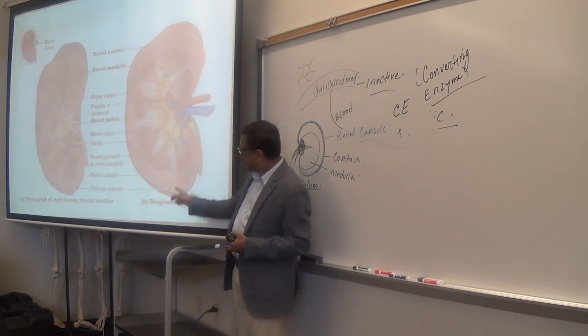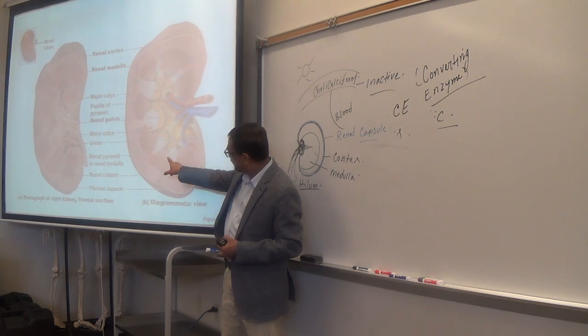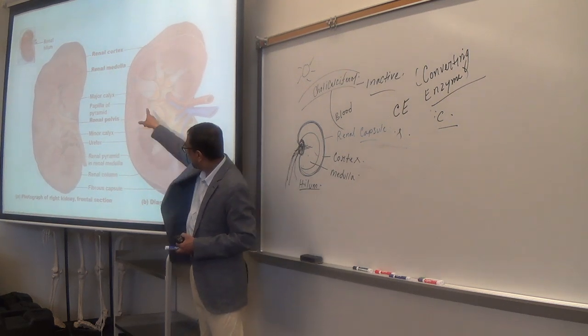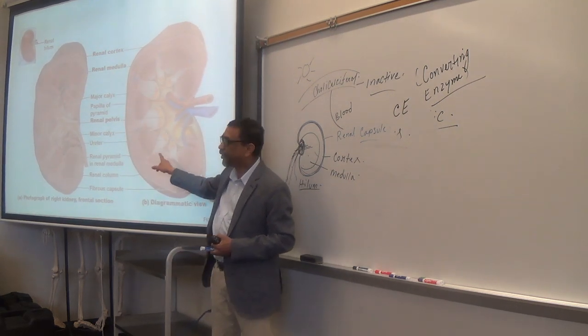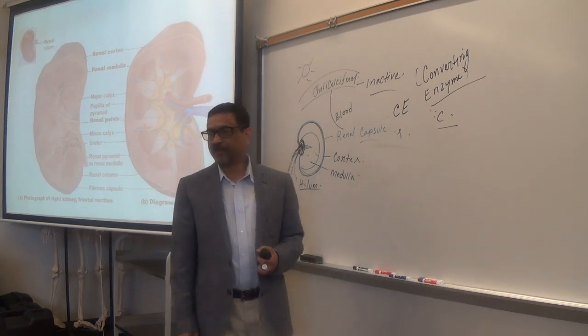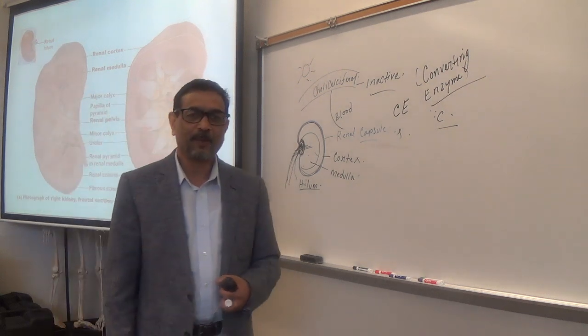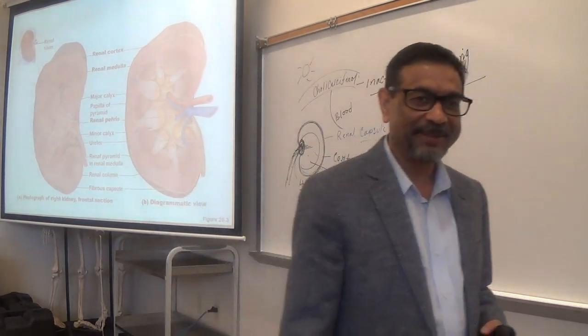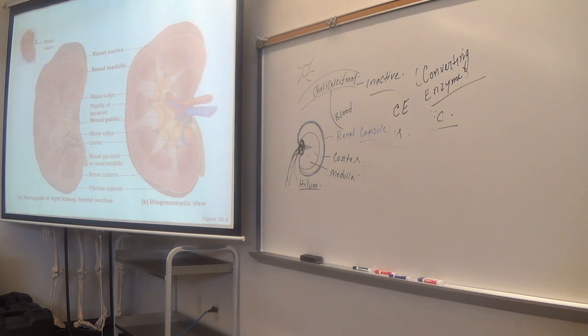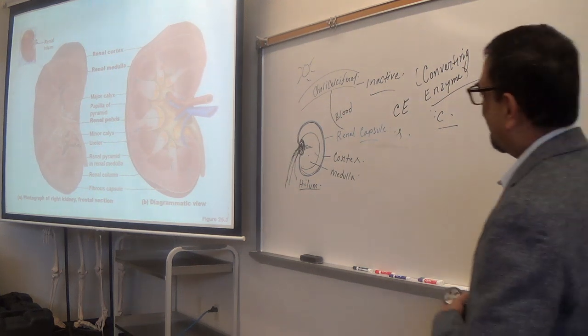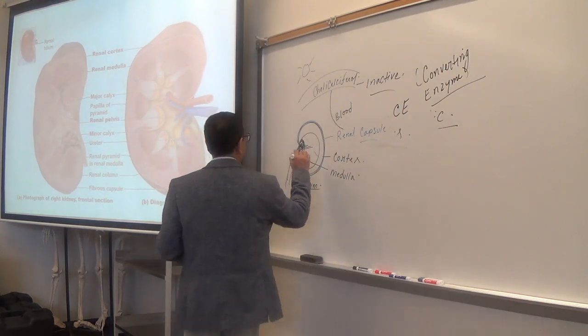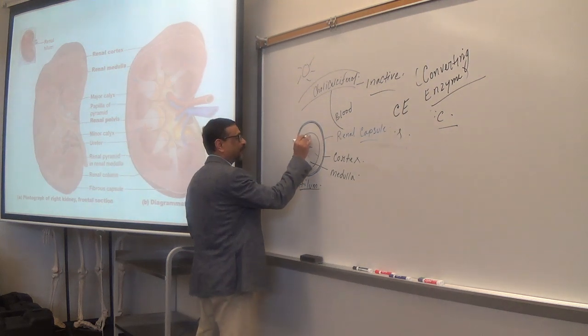Now, you see, in the medulla, you have triangular, pyramid-shaped structures. Have you seen a pyramid picture? Where are the pyramids? Egypt. Okay. So, pyramids, right? In the medulla, like this.